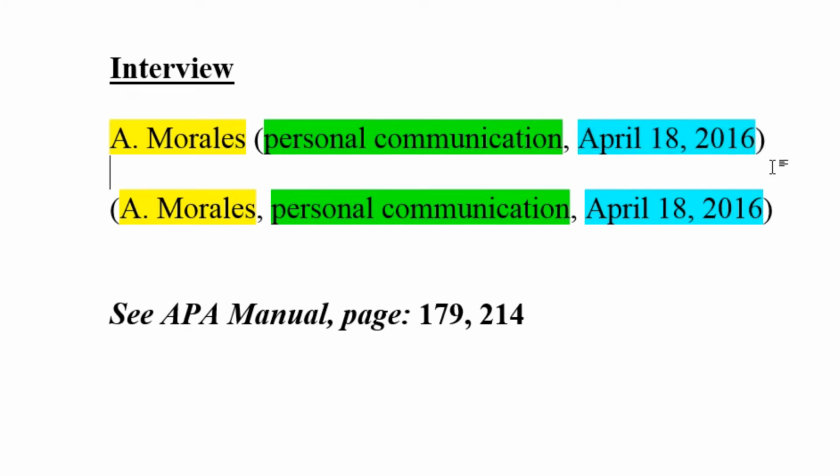or had the conversation. You can also do this format, which just puts everything in parentheses. If it's an interview that you found in an archive, please see page 214 for the format.